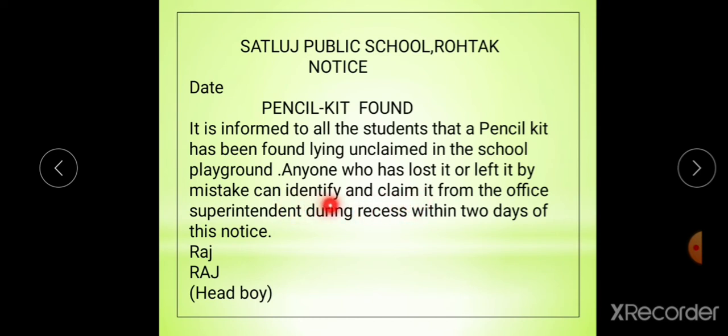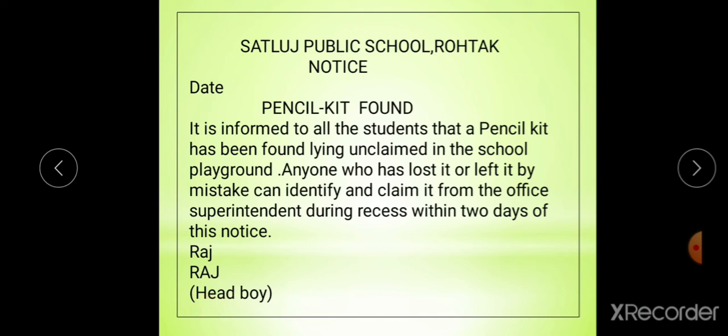It's the purpose of a notice, identify and claim it from the office superintendent. To whom should we contact, students? To the office superintendent. And when, students? During recess within 2 days of this notice. Then put your signature as RAJ. Then your name should be in capital letters, RAJ. And then the designation, head boy or head girl.